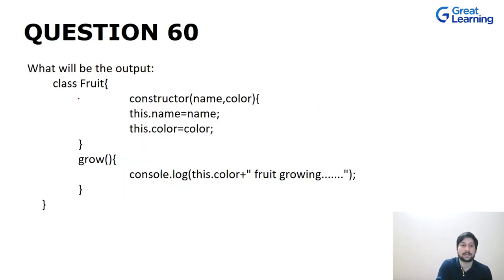So we have over here a class Fruit, which has one constructor. In that we have two properties, name and color. We are setting them up, initializing them. Then we have a grow method, in which we are printing the message this dot color fruit growing. This dot color refers to the color that we have over here.